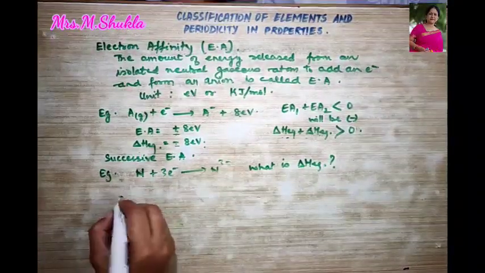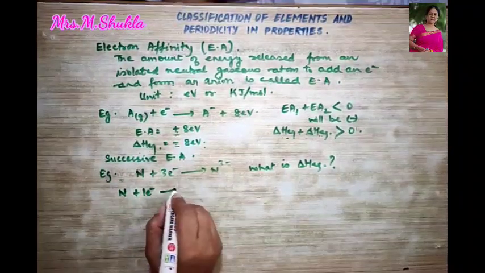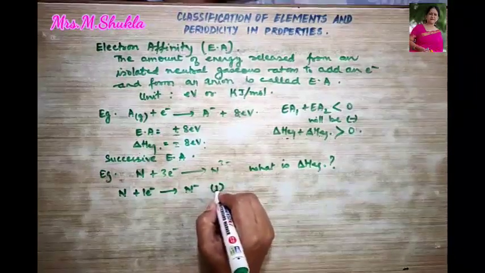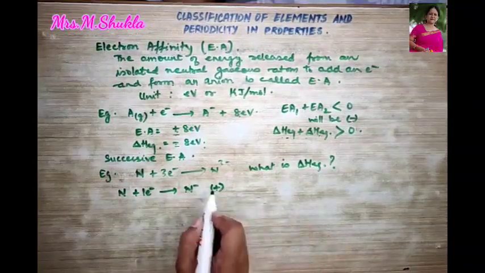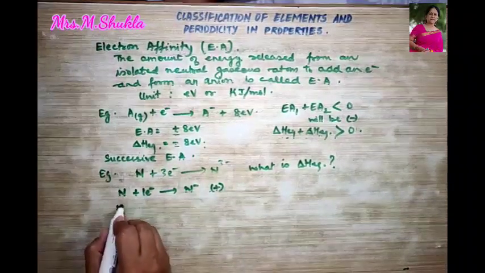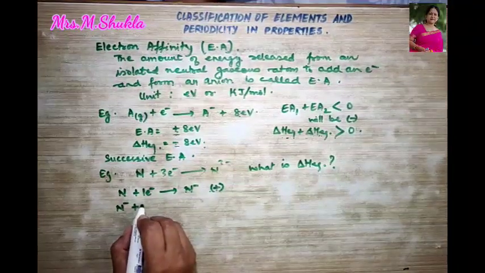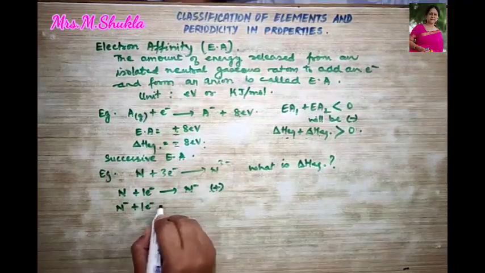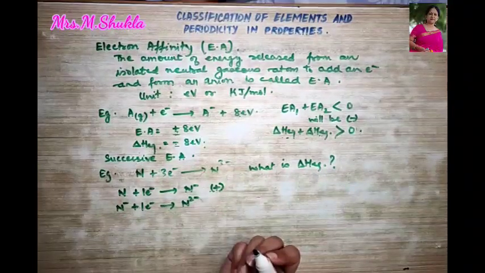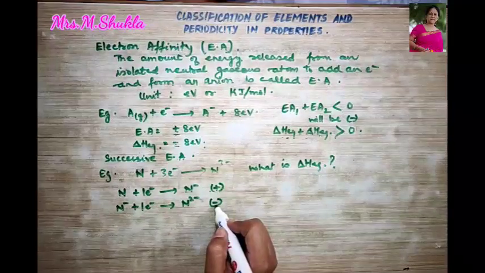Let us see. Nitrogen first accepts an electron and forms N minus. So what will be its electron affinity? The first successive electron affinity will be positive. Now more energy has to be given to accept one more electron and form a divalent anion. The electron affinity will be negative over here.